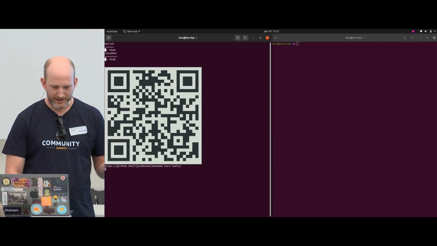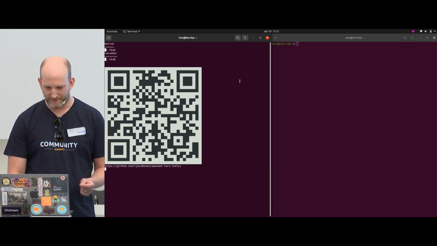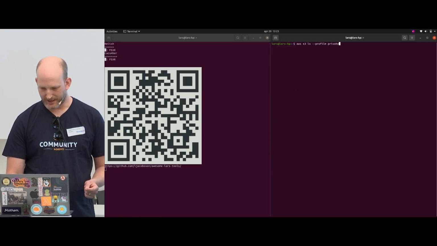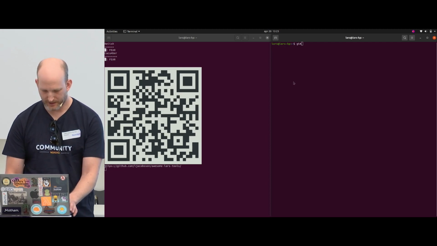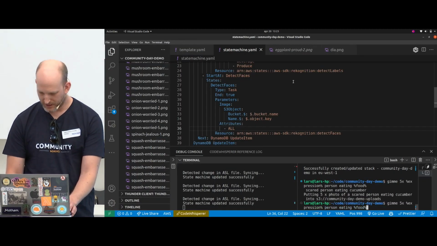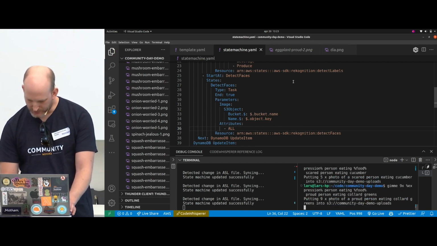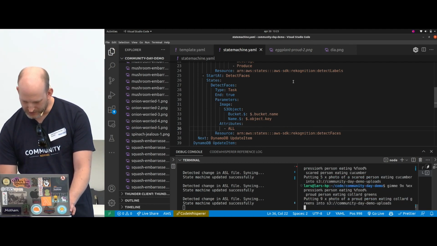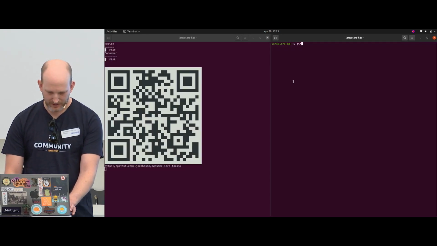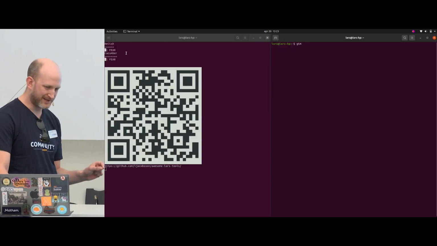So far we have relish, fear, cucumber, fear. If I generate, let's go back to VS Code and generate those. I can do up to 9 images here. So now we should get proud person into collard greens. So now, soon these should start updating.